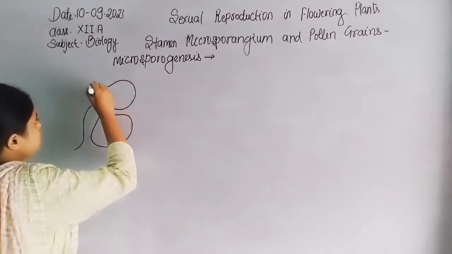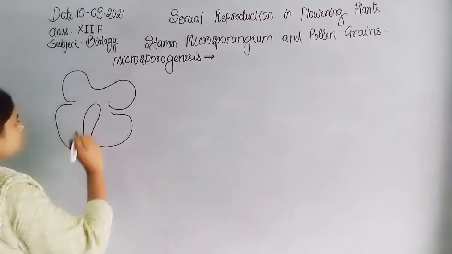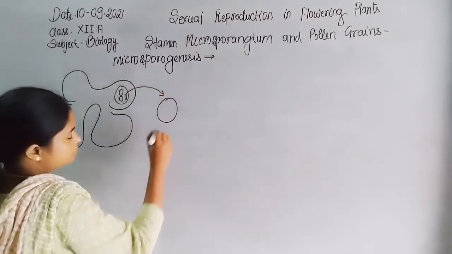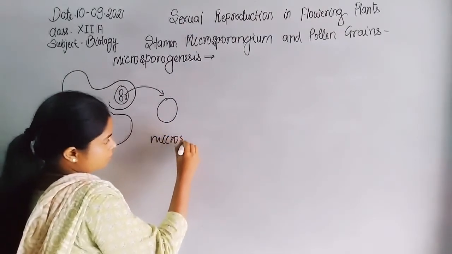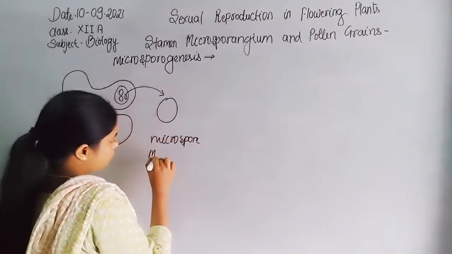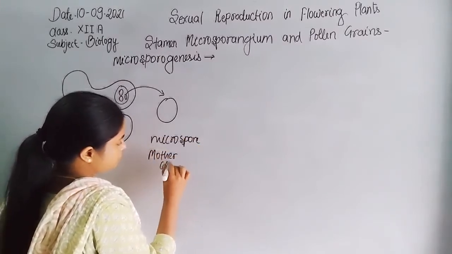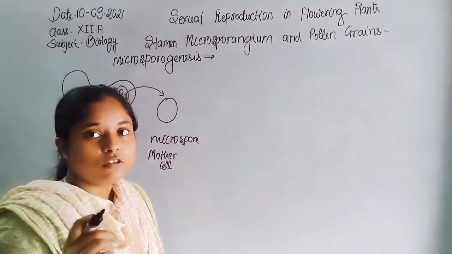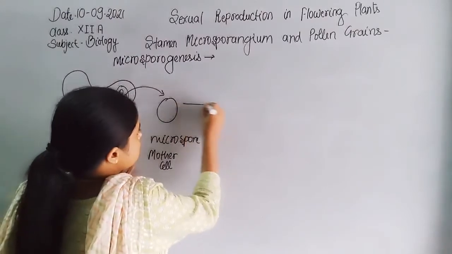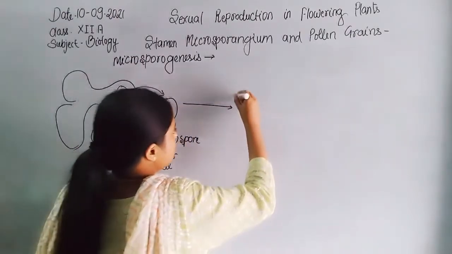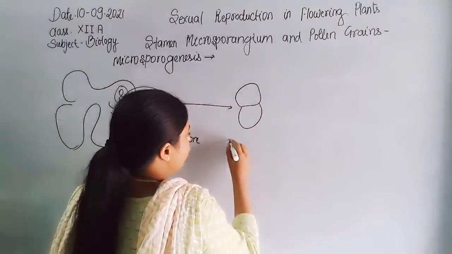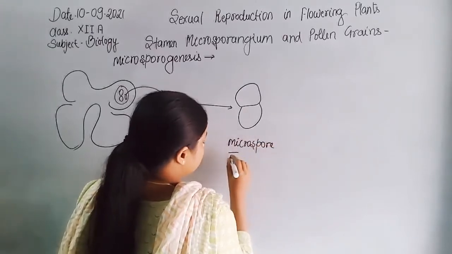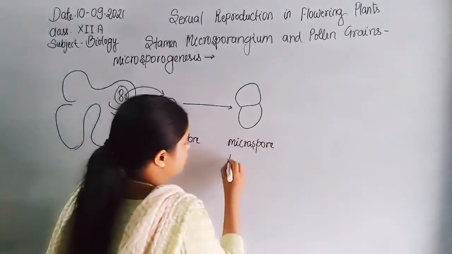The microsporangium consists of microspore mother cells. The microspore mother cell undergoes meiosis division to form the microspore tetrad. First they form a dyad, then a tetrad.